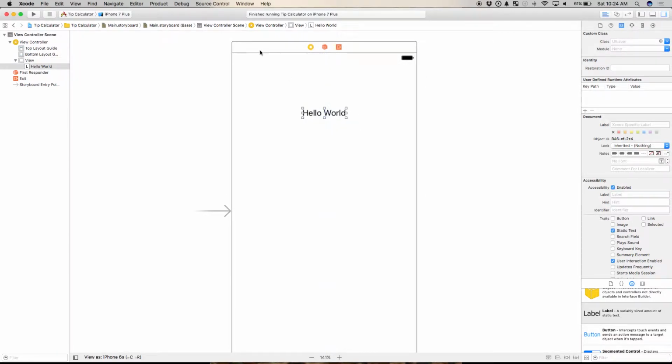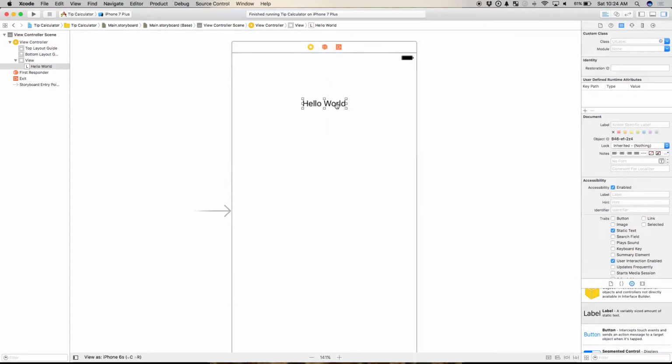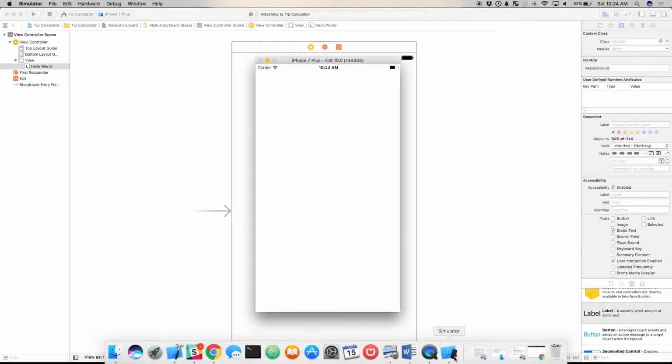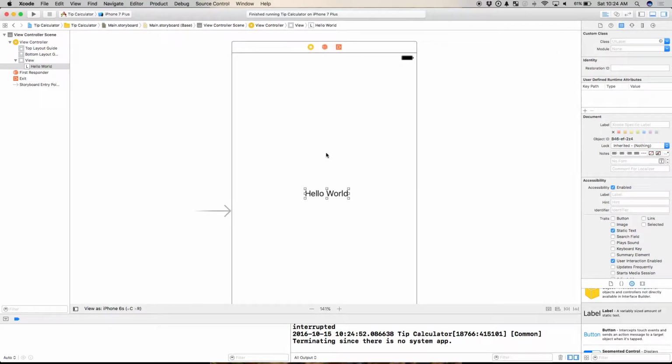Hello world, because what are programmers without their tropes, okay? One thing I'll notice here is if I put this down here in the middle and build it, I haven't actually pinned it to where I want it to be. So I won't be surprised if this thing's way out in left field. Yep, it's a little bit off center here. You'll notice as you lay things out that if you don't pin them where they need to be with constraints, they're going to take a walk on you, okay?